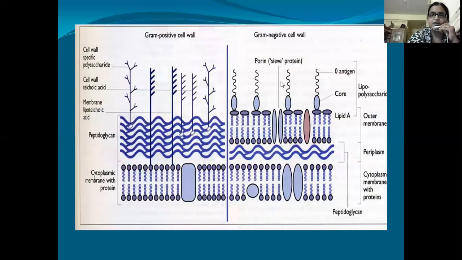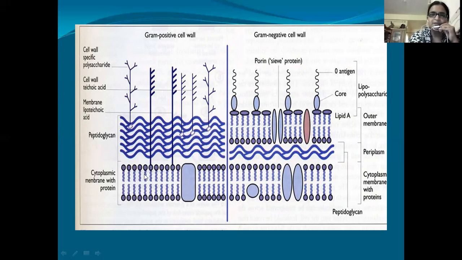So, as I said, the cell wall structure varies in gram positive and gram negative cells. Coming to the gram positive cell wall first, here the peptidoglycan layers are more in number compared to the gram negative cell wall. In the gram negative cell wall, only very few peptidoglycan layers are there, and in the gram positive cell wall, many layers of peptidoglycan are there. This is the first difference between gram positive and gram negative cells.